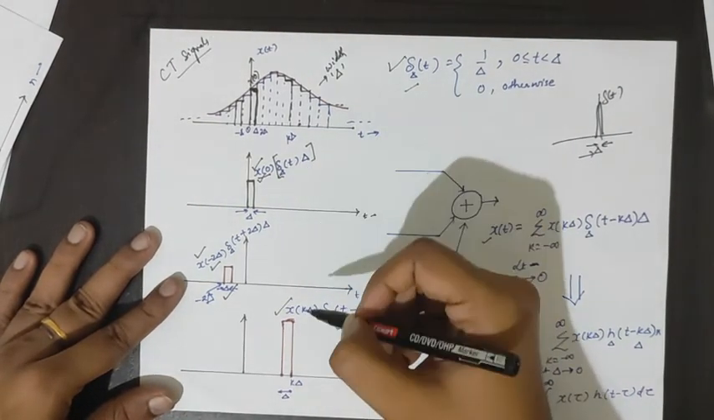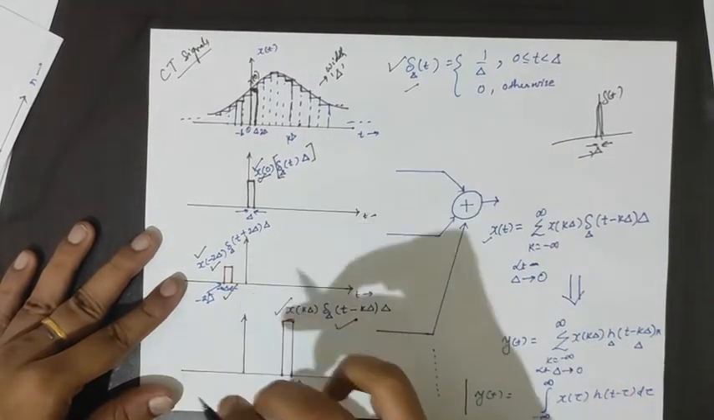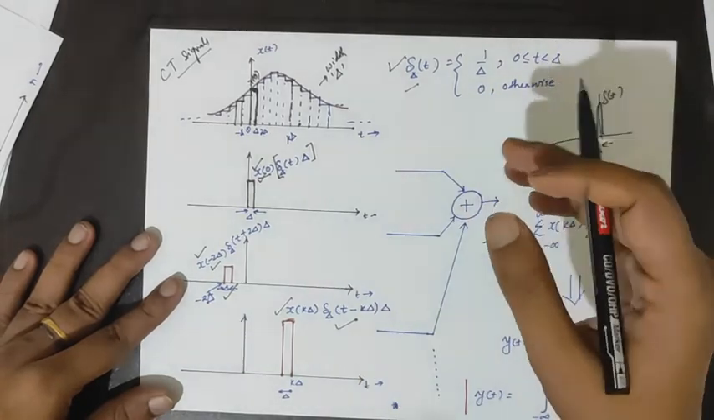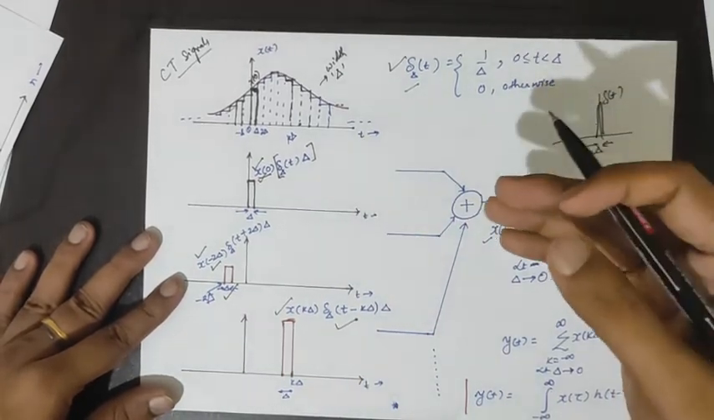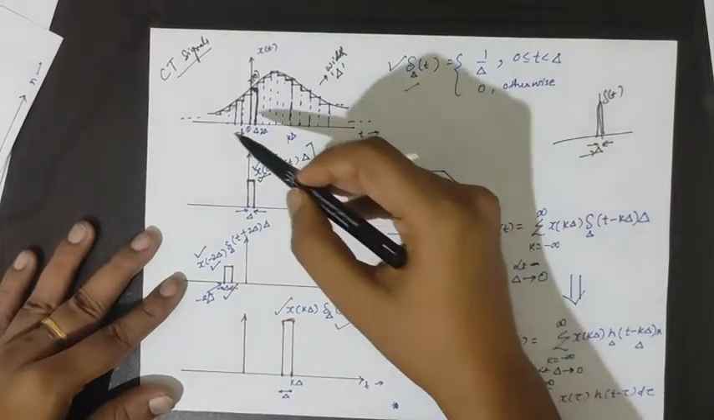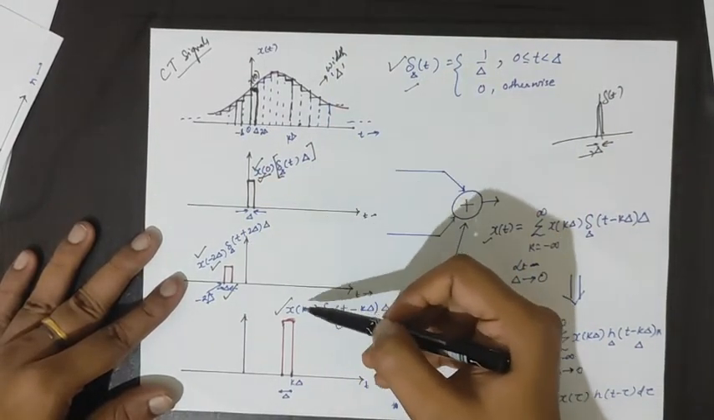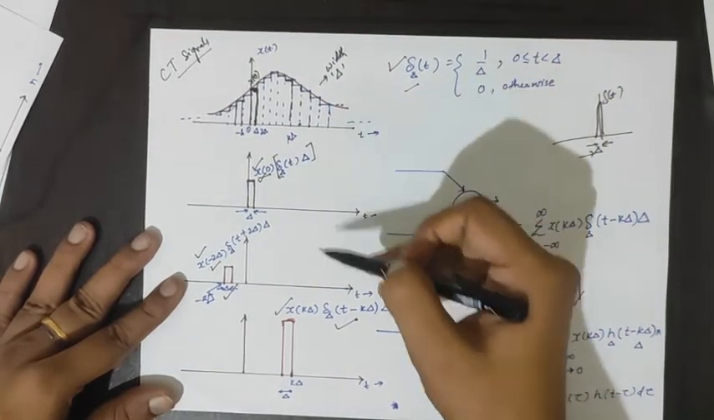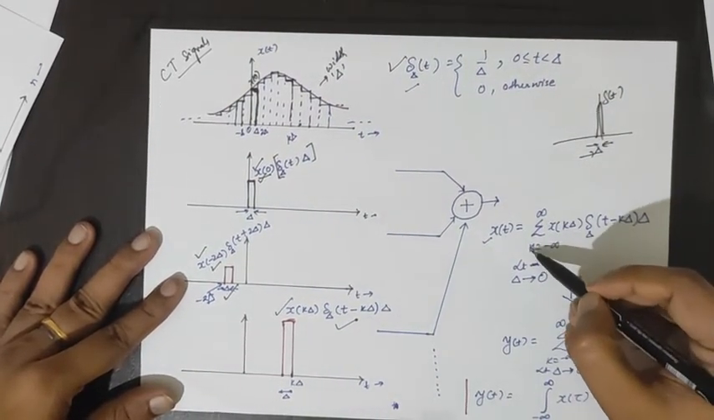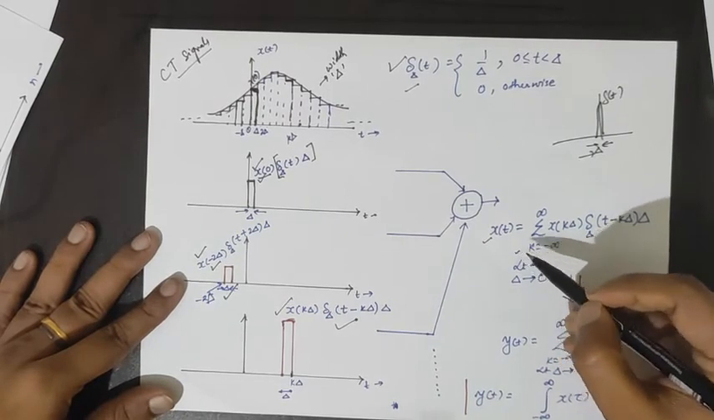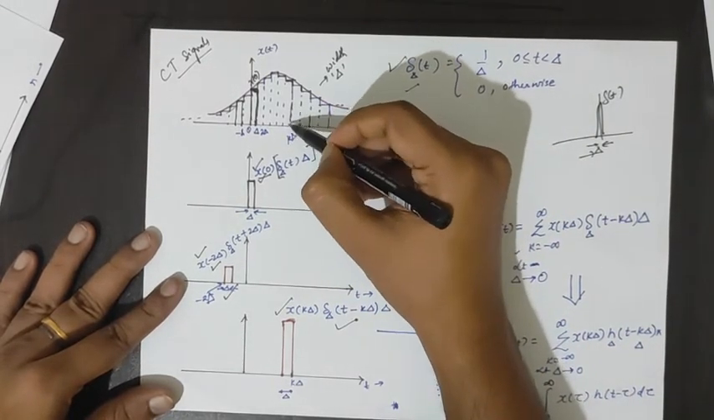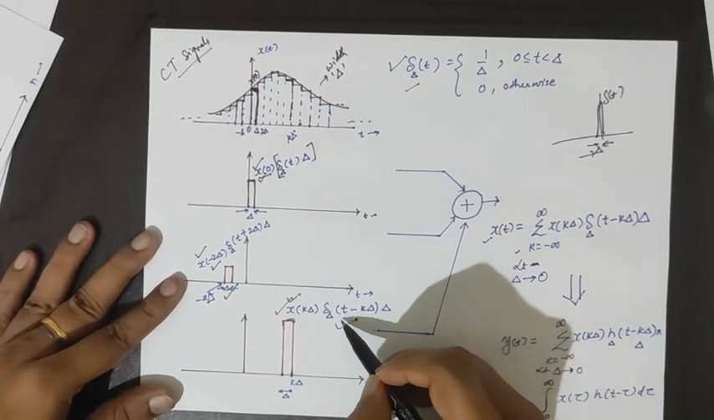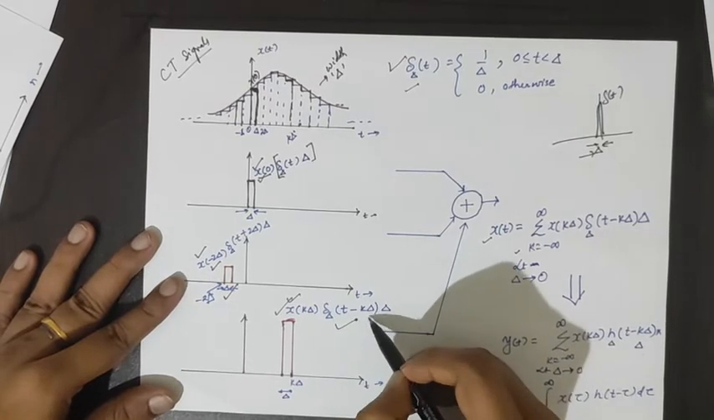Now adding these impulses, just as we did in the discrete time case, where we represented the input signal as the sum of impulses, here we are doing the same thing, representing this input signal as the sum of impulses. Since this is a continuous time signal, we can get an infinite approximation. Suppose for a point at a distance k from the origin, the impulse will be shifted by kΔ.